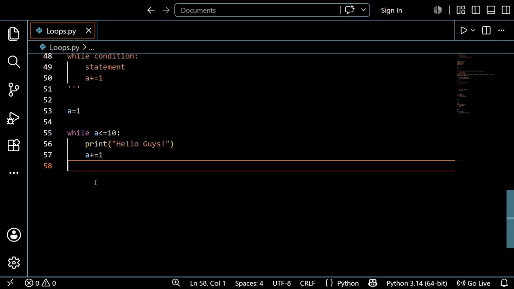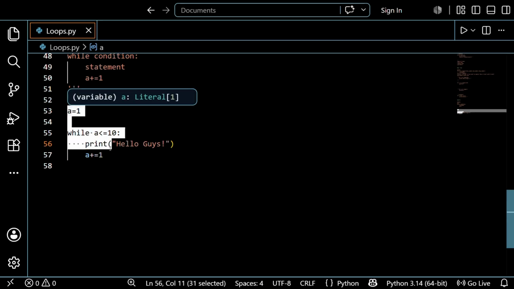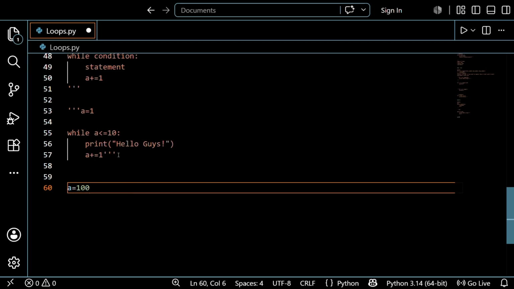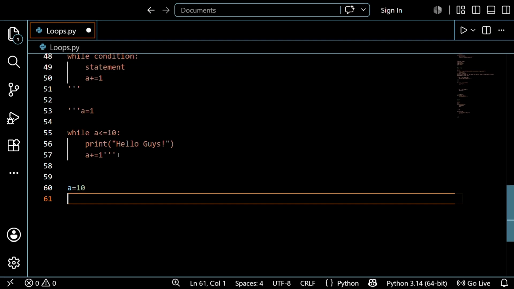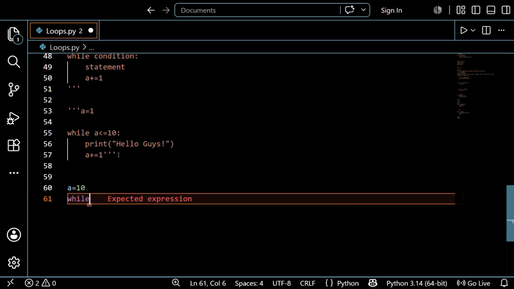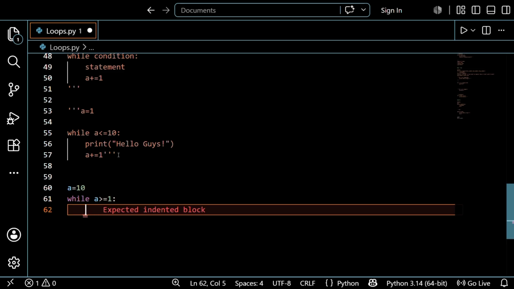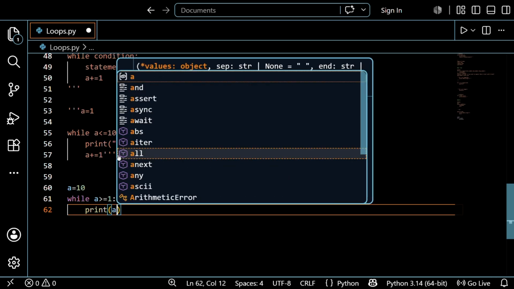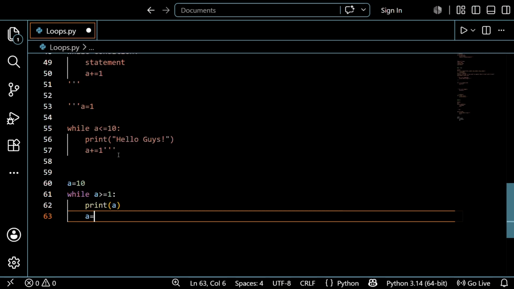So let's see that. Let's take a variable. First I want to hide this one. Yes, done. After that, I just want to create a variable a equal to 100, a equal to 10 maybe, because 100 is just a multiple of 10 and it's a waste of time. So just take a variable a equal to 10 and state the while condition: a greater than or equal to 1, right? And then open the bracket and write print, same again. I just want to print the value of a, and then I want to decrement it, a minus equal to 1.